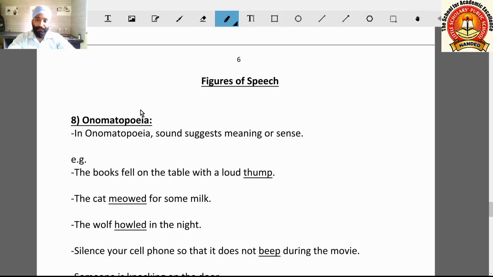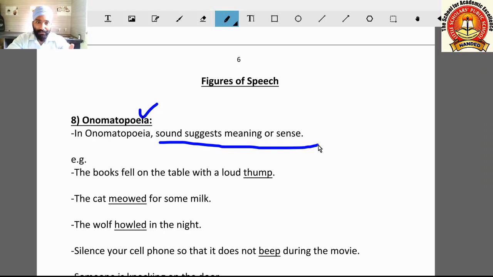Onomatopoeia, this figure of speech is related to sound. In onomatopoeia, sound suggests meaning or sense, such as knock knock, such as coo, mew. These sounds suggest the meaning.